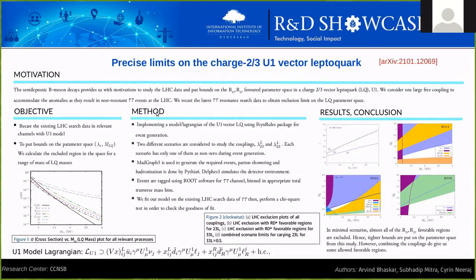We start by implementing a model with the U1 and its relevant couplings in it. So we start with the Standard Model and we add on the relevant terms for U1, and make it a combined BSM model. We consider each coupling individually. That means that when we study one, we switch off the other. That is how the scenarios have been described in the paper. There are some names which are not important. MadGraph 5 is used to generate the required events. MadGraph is a simulator that simulates proton-proton collisions just like in the LHC.